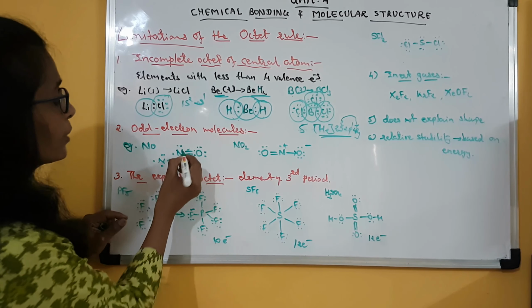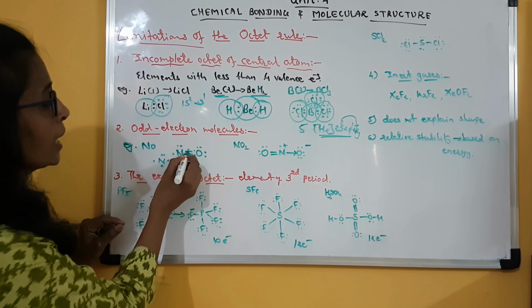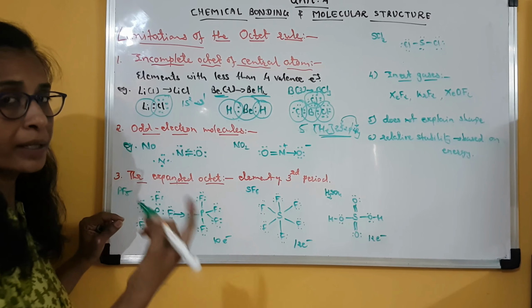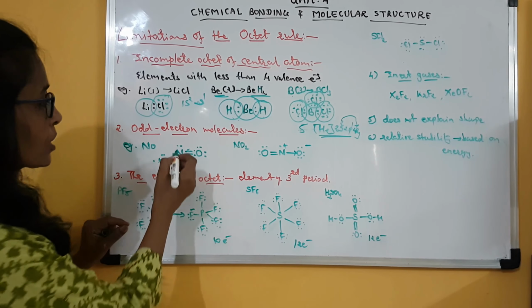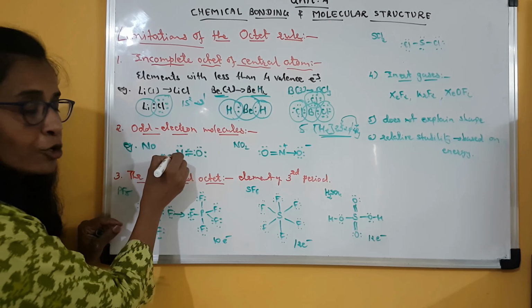Clear? So here you can see, if we count the number of electrons around nitrogen, there is a covalent double bond, meaning total 4 electrons, then this electron pair, so 6, and this is an unpaired electron, so 7.